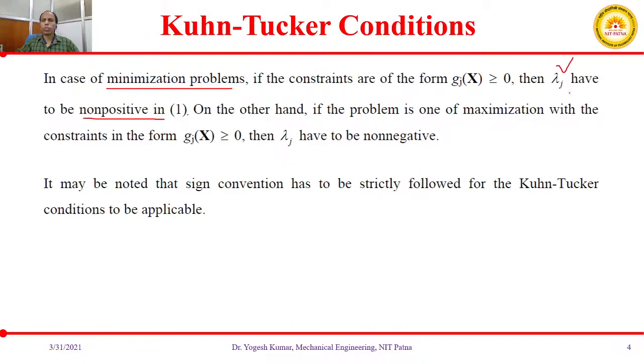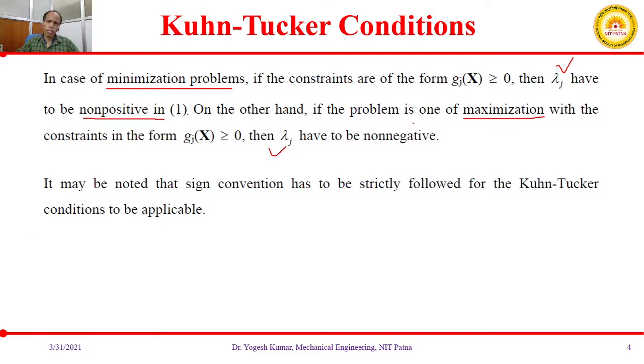In the case of maximization problems, we need to change the sign. So if the constraint is gj(x) greater than or equal to 0, then the value of lambda j has to be non-negative.